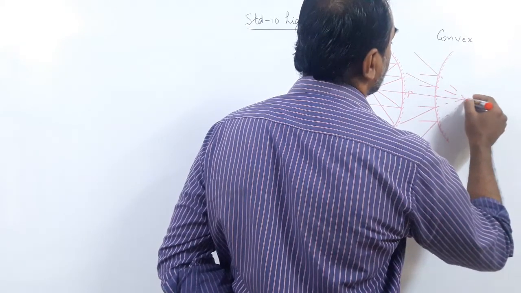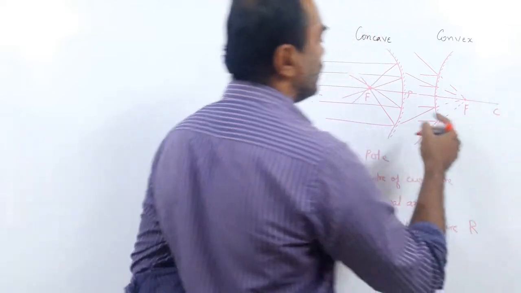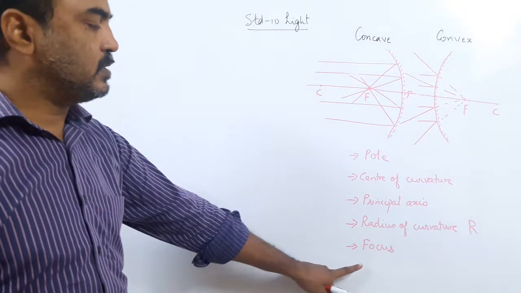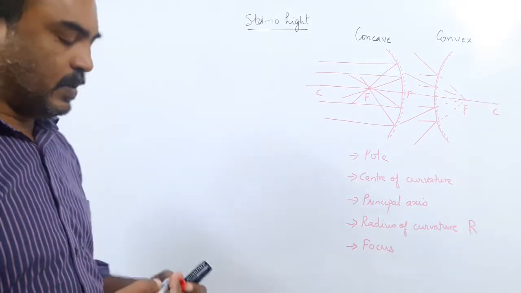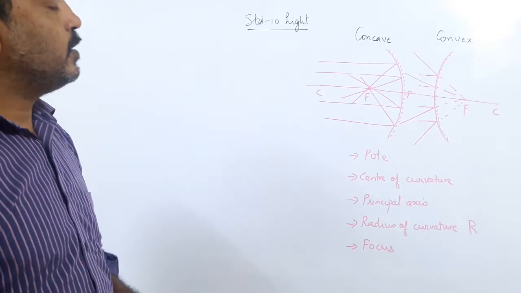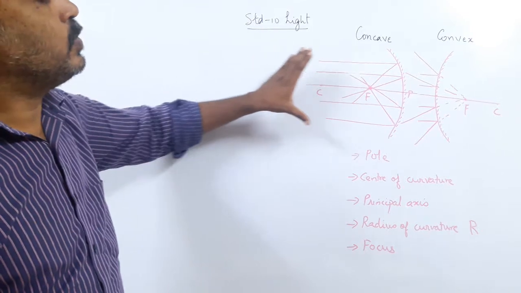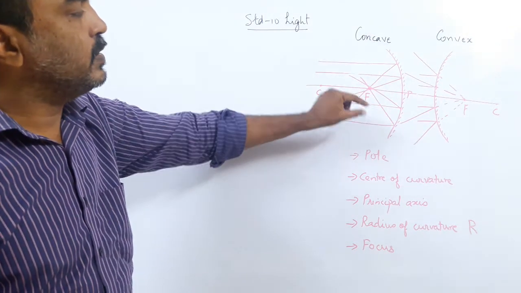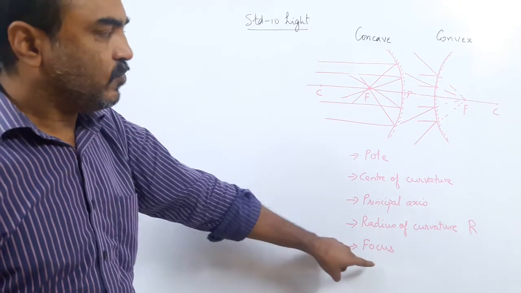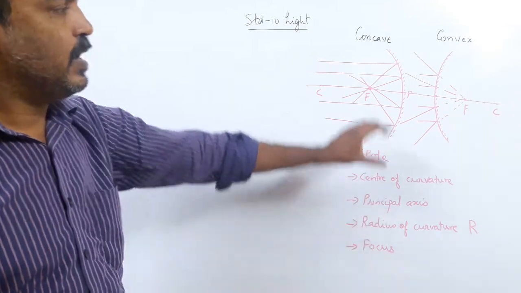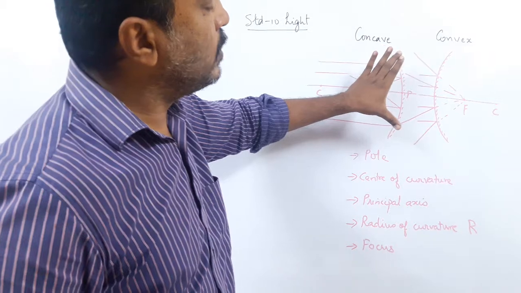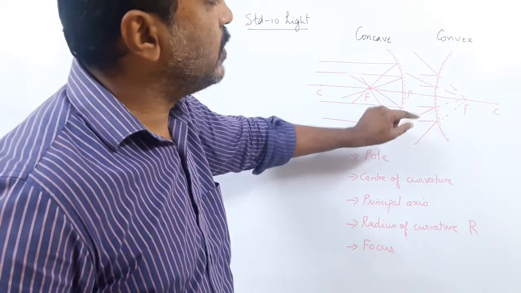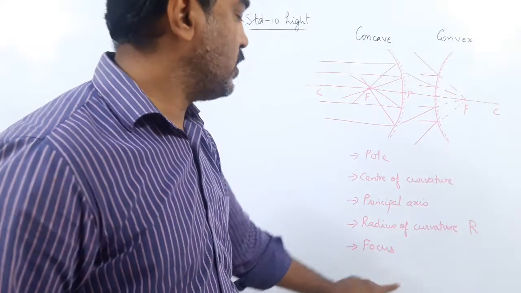They don't actually pass through a point, they appear to, and that point is called the focus of a convex mirror. So the definition of focus is separate for both mirrors. For a concave mirror the reflected rays pass through a point, and for a convex mirror they appear to pass through a point, called the focus.